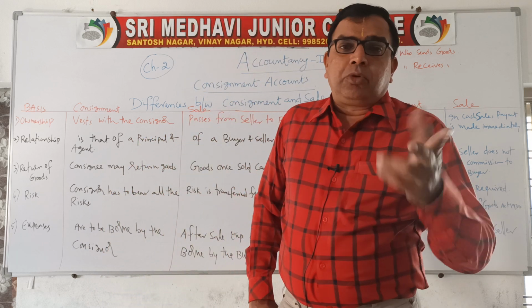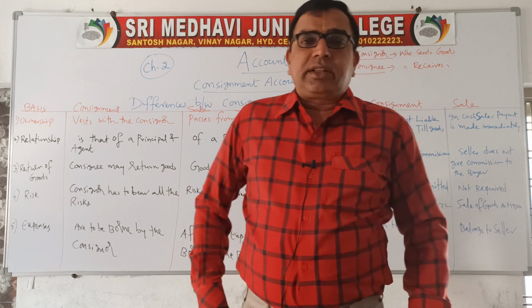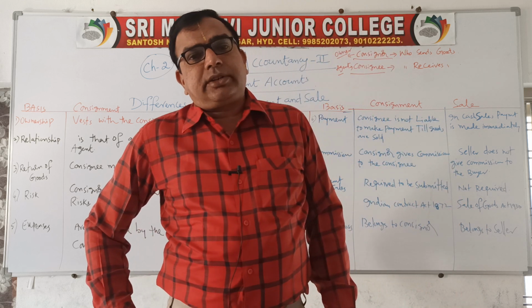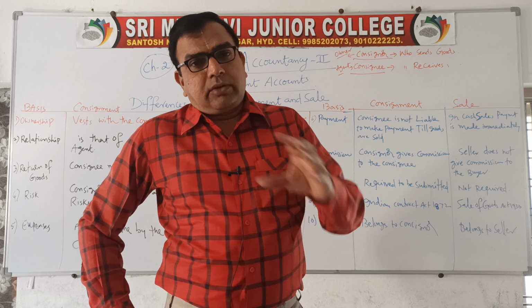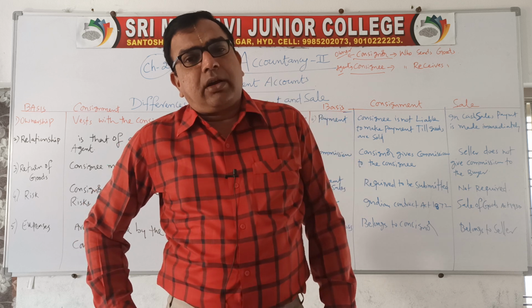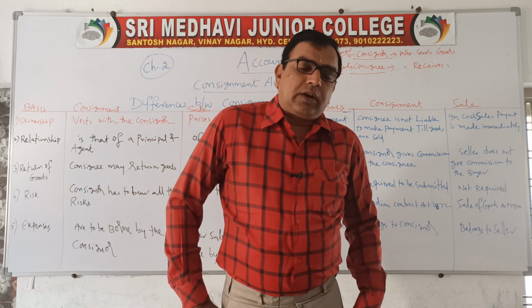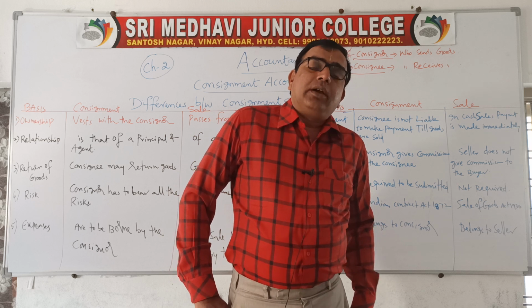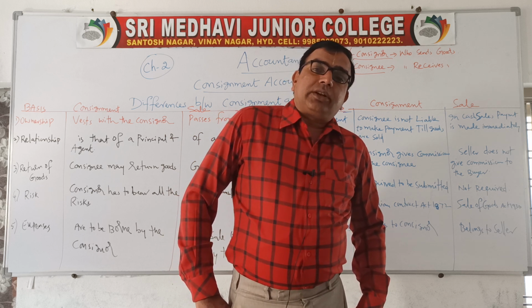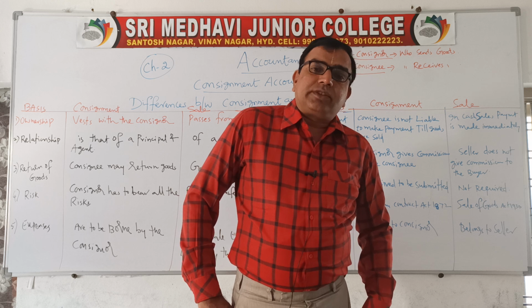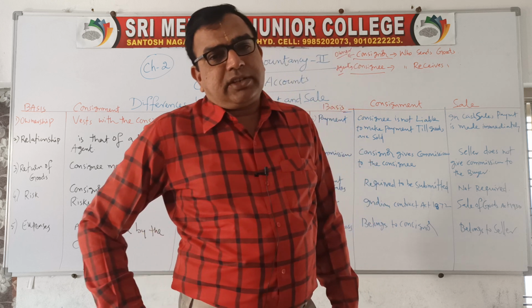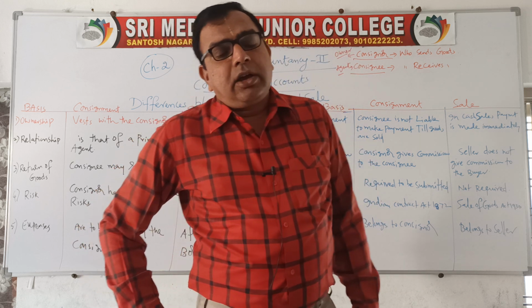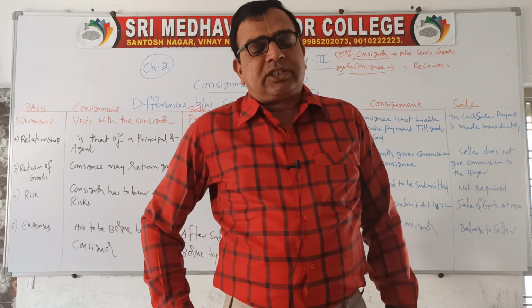Both parties, the consignor and the consignee, will come to an agreement on what rate of commission is to be paid on sales, and whether an advance is to be given or not. All the terms and conditions with respect to consignment will be decided in advance, and they both will come to an agreement. After that only the consignment business will start.